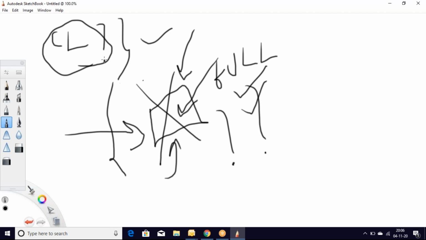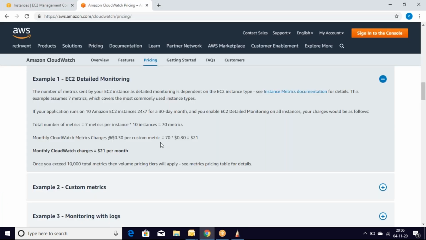With CloudWatch, as we just saw in the example, if I run 10 instances in a 24/7 environment, I am going to be charged $21. Mostly CloudWatch metric charges are $0.30 per custom metric.